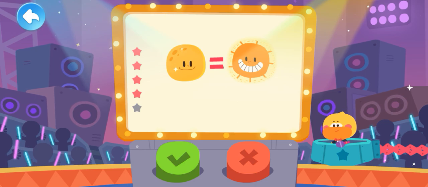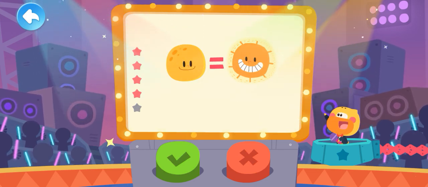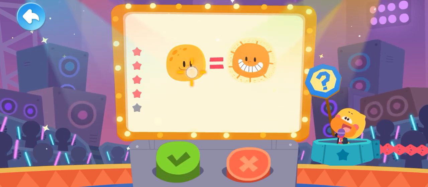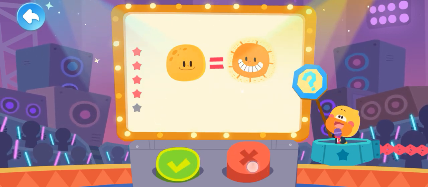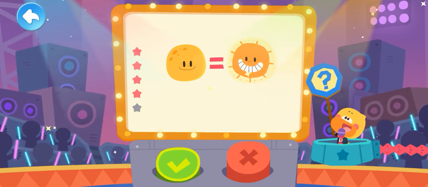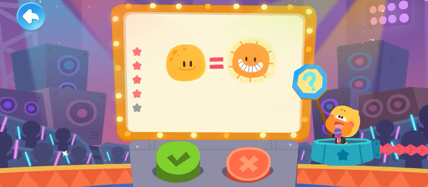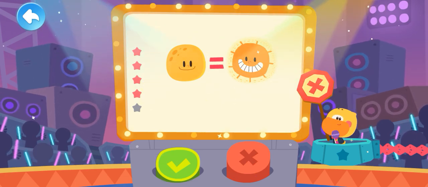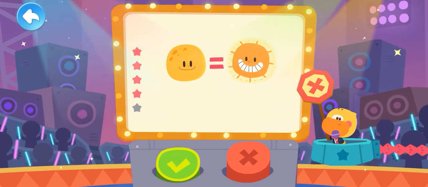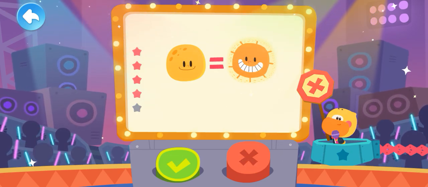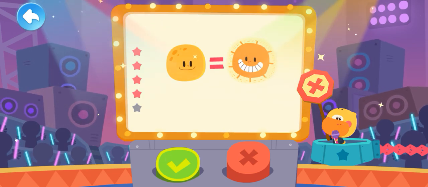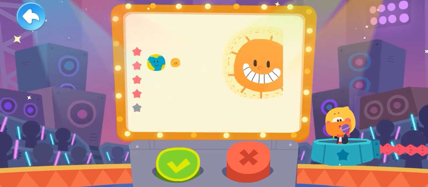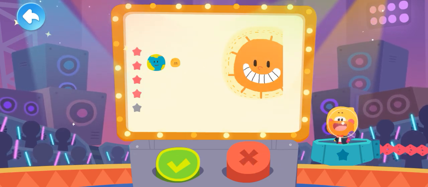Next question. The moon is as big as the sun. Is it true? Tap the question mark to see the answer. It is false. The moon is not the same size as the sun. The sun and the moon appear the same size because the sun is farther away from us. In fact, the sun is much bigger than the moon.